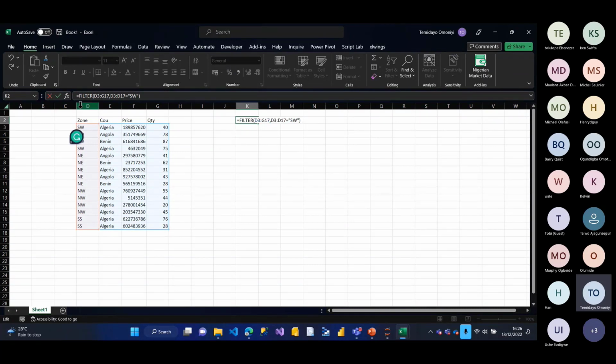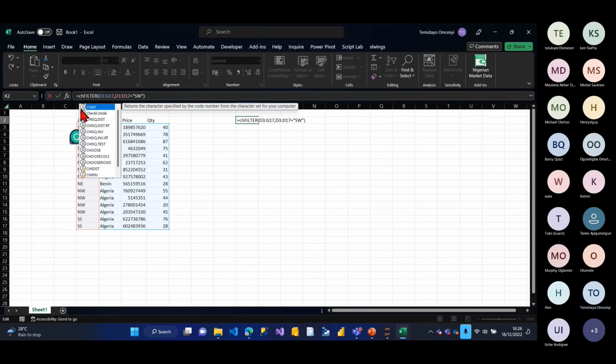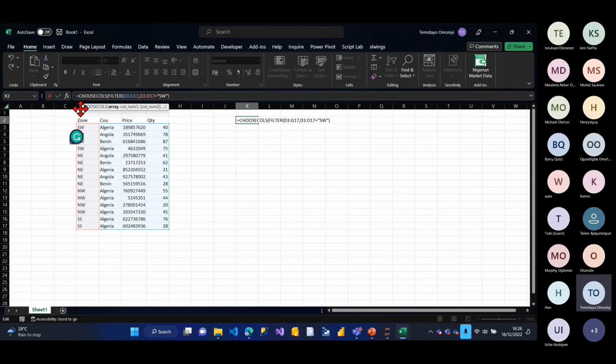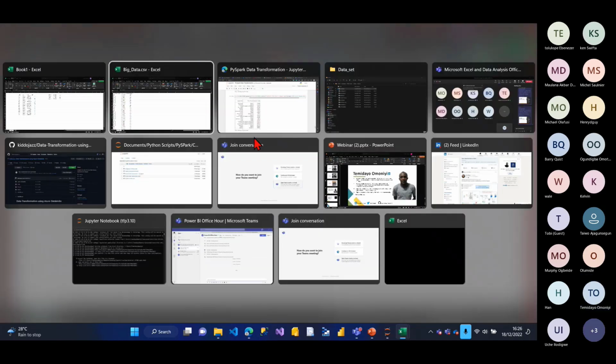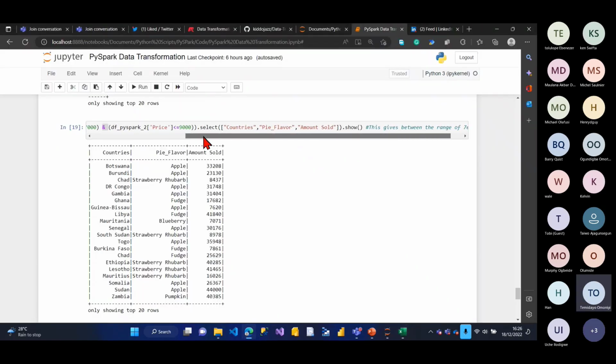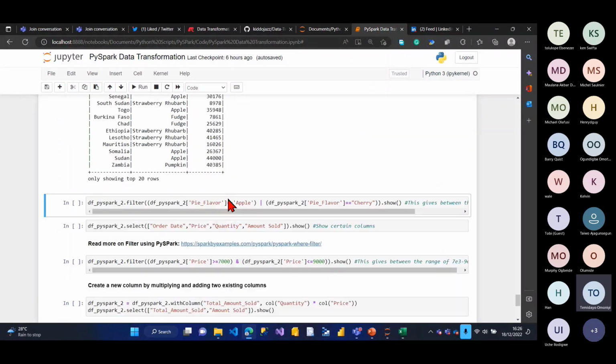I can just come here and say, okay, choose columns. So the columns I want to see are just column 2, 3, 4, right? Column 2, 3, 4, enter. So you can see what it's giving me, right? Only country, price, and quantity. That's the same thing I did here, but this one was not using the select function. You can also do it using SQL. You just put the first 3 columns you want to see, right? So let's just continue. I'll run this also.